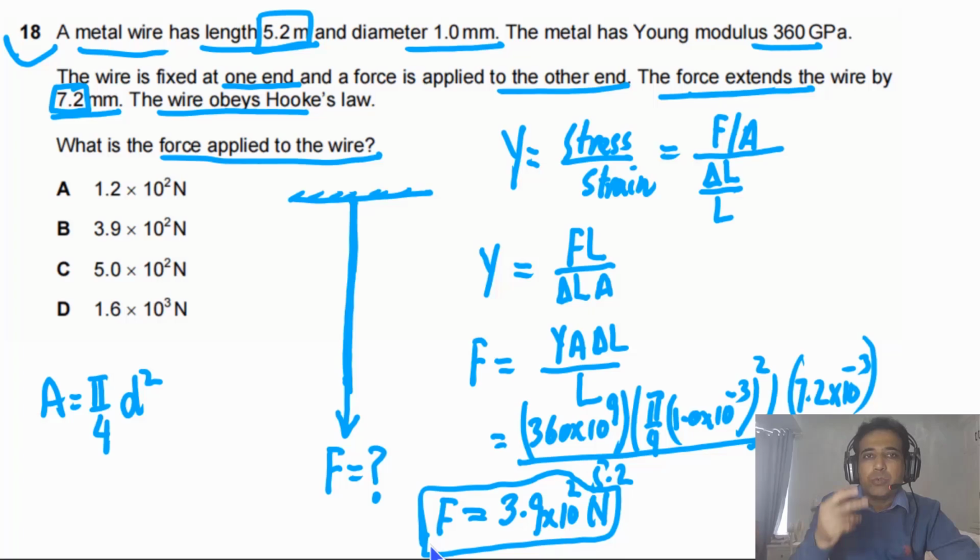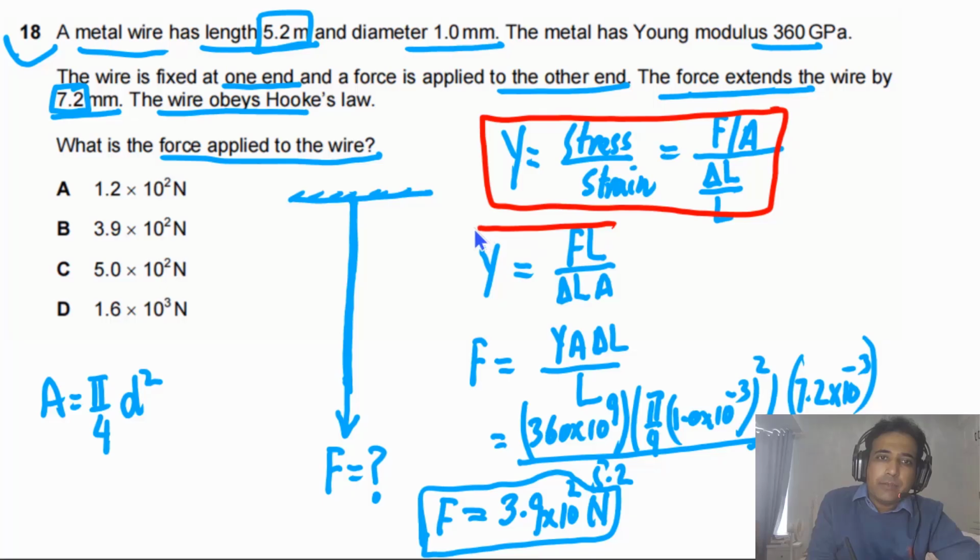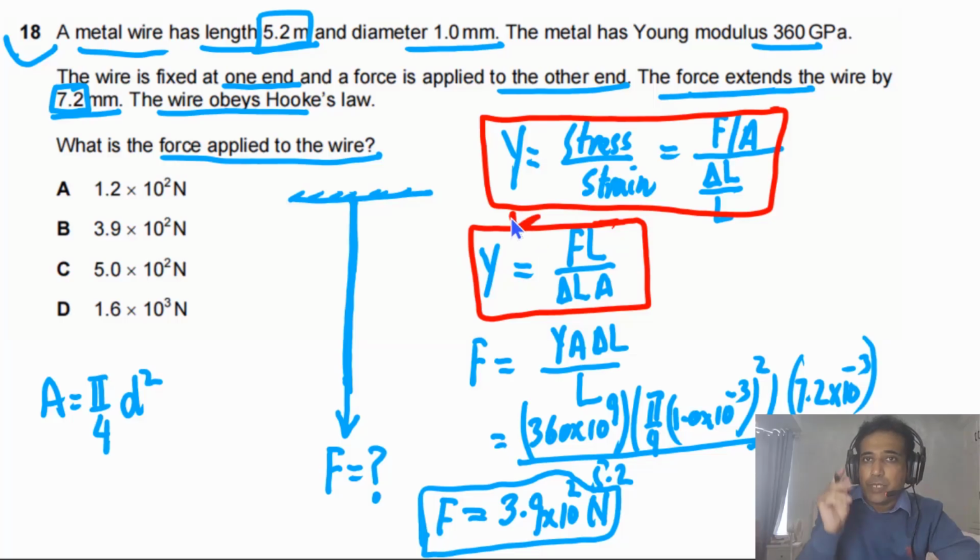A typical question about Young's modulus, simply you need to understand the Young's modulus formula. Young's modulus is the ratio between stress and strain, and then this form you need to understand. After that, you need to plug in values, be careful with units, and you can find the final answer. So the answer for this question is B.